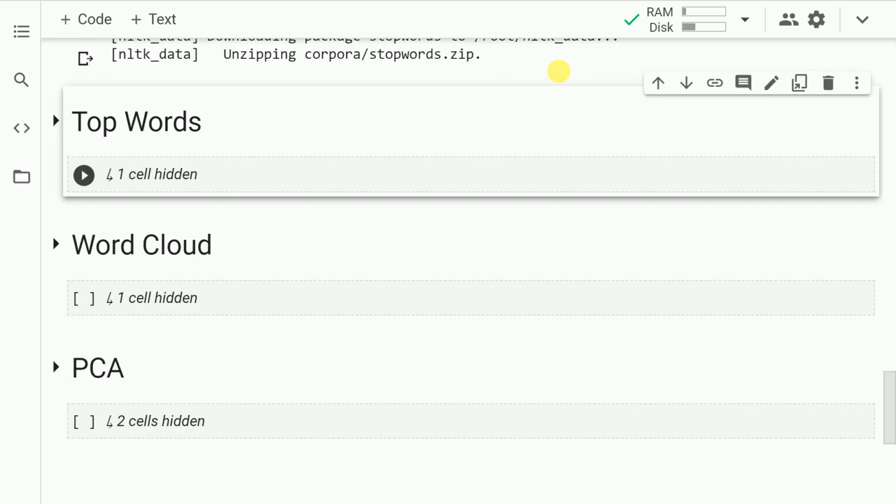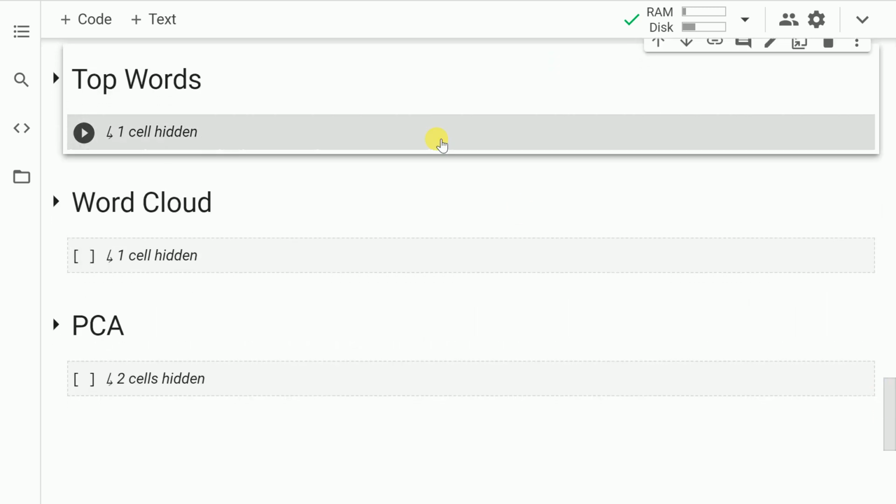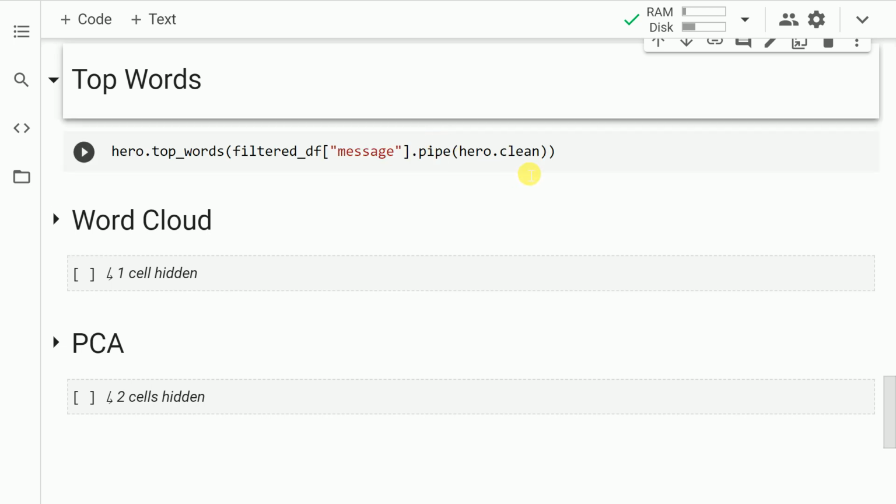So let's go forward. For a text processing task, we often have a requirement in terms of understanding which words repeat frequently. It is here that Text Hero comes to our rescue. So let me unhide the cell.